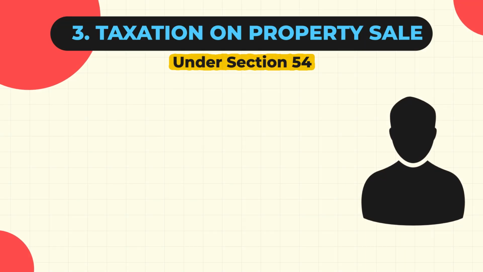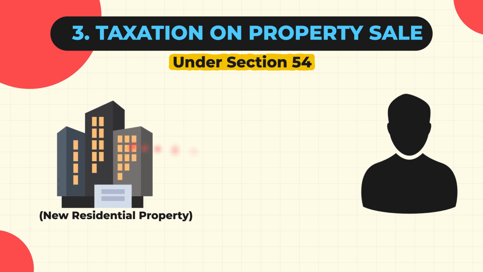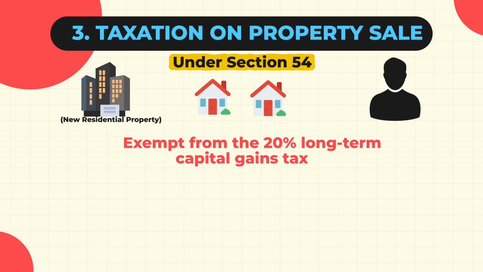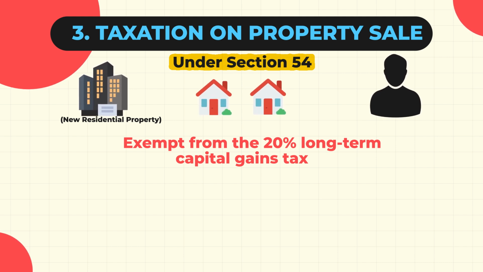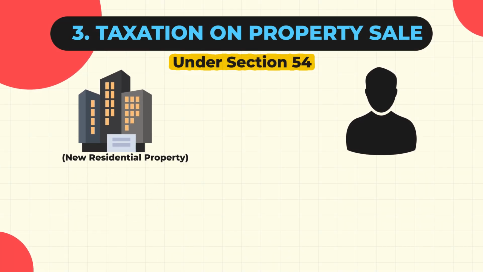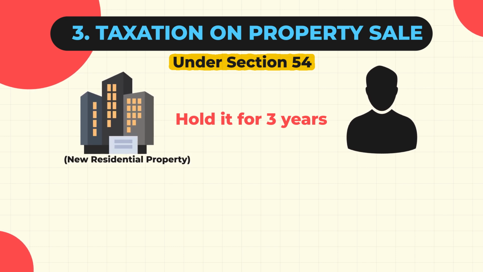Now, the good news is that there are exemptions on long-term capital gains from your property sale. Under Section 54, if you reinvest the money from the property sale to buy a new residential property, you will be exempt from the 20% long-term capital gains tax. You can also buy 2 residential houses against the sale of your investment property, provided your capital gains are below 2 crore rupees. However, you must purchase or construct the new residential property within a specific time frame from the date of transfer. Additionally, after purchasing the new residential property, you must hold it for 3 years. Otherwise, your long-term capital gains exemption will be reversed.